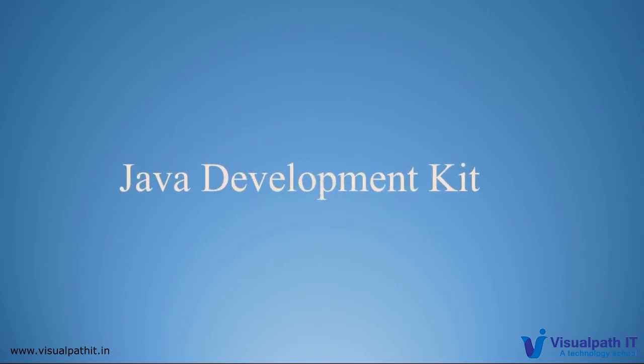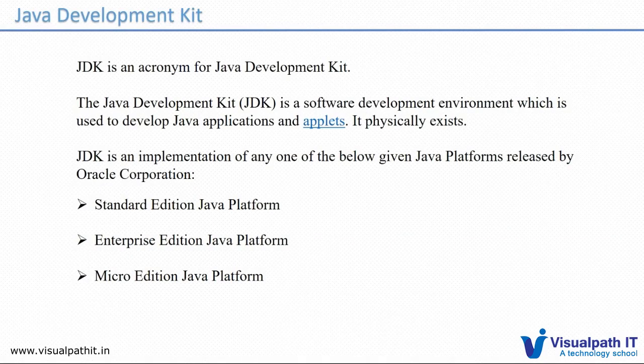So the Java Development Kit, which is JDK, is what we are talking about. JDK, as we discussed, comes in different versions: Java Standard Edition, Java Enterprise Edition, and the Micro Edition, which is for mobility. Apart from that, what does the JDK contain, and what is inside JDK?